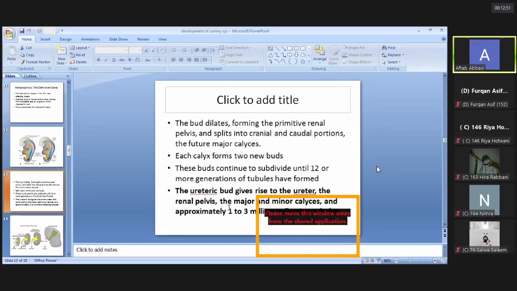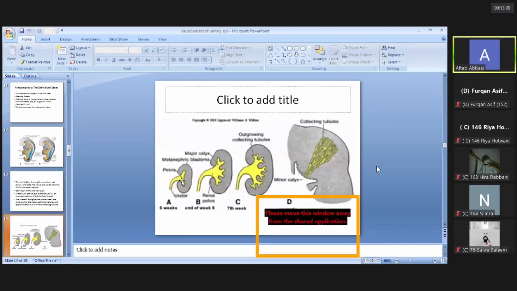The first structure that is formed by this ureteric bud is the ureter. At its proximal end, it dilates and forms a dilated part of the ureter known as the renal pelvis. In adult life, it is also known as the renal pelvis. That is the dilated part of the ureter. See in this figure, this is the renal pelvis.